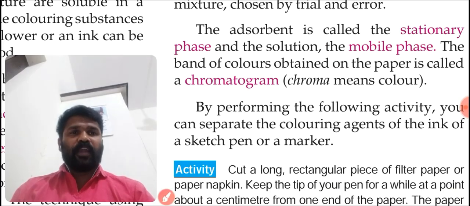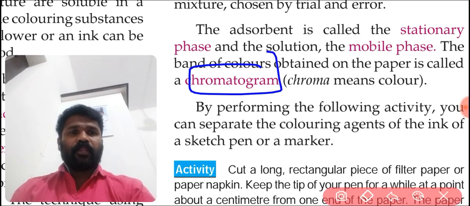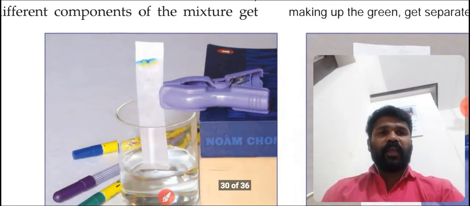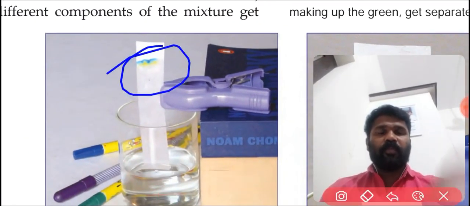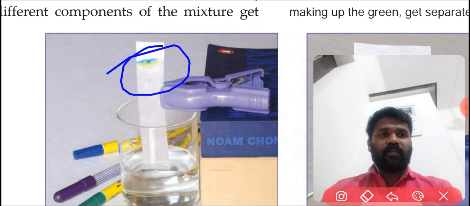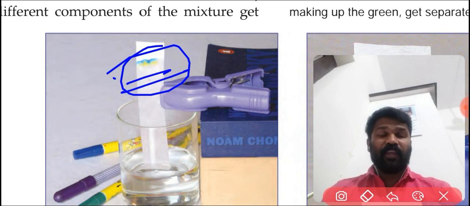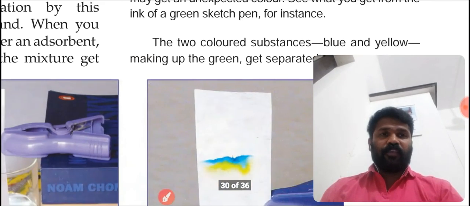The band of colors obtained on the paper is called a chromatogram. We have seen one band of colors here in the diagram. It's a sketch pen ink. While this chromatography paper absorbs the ink of the sketch pen, its color will be divided into different colors. This yellow we can see, blue we can see, and green we can see. Like that it will change.